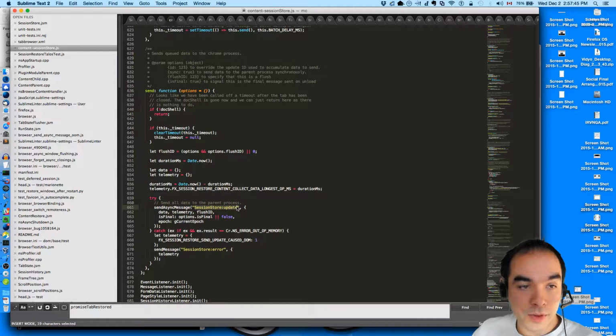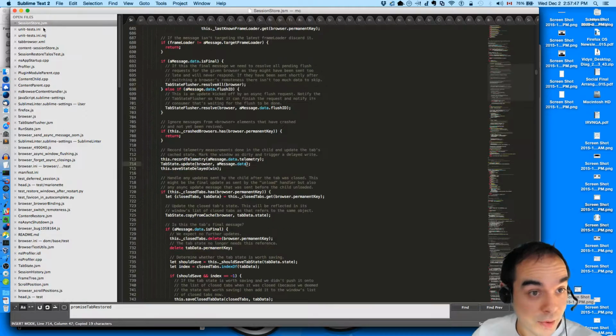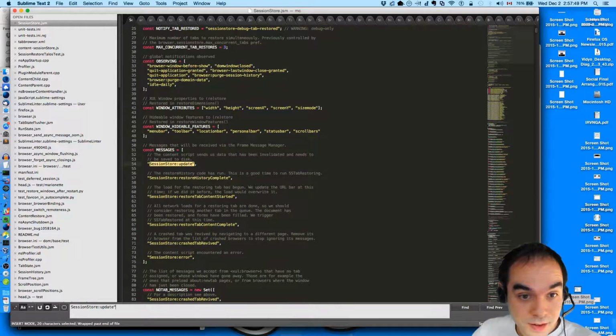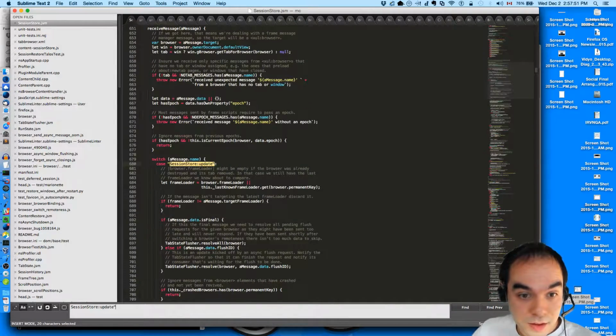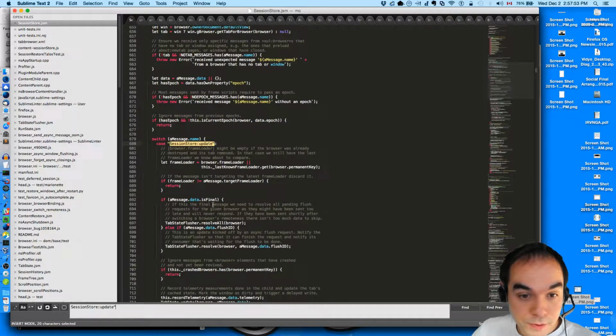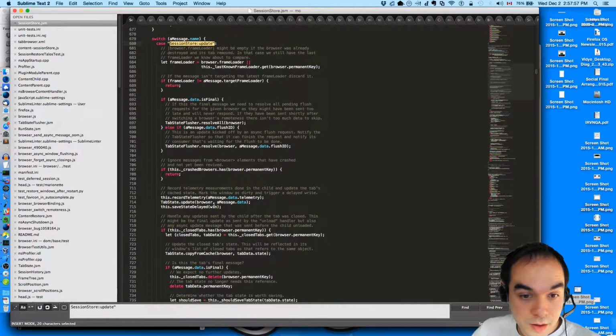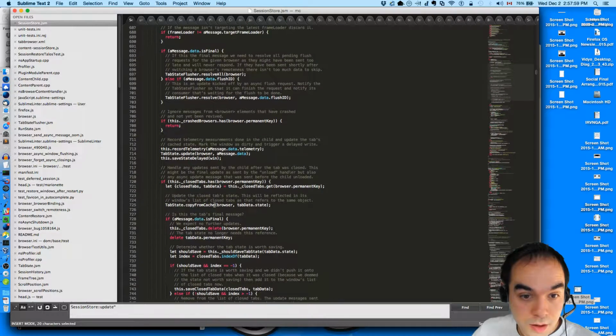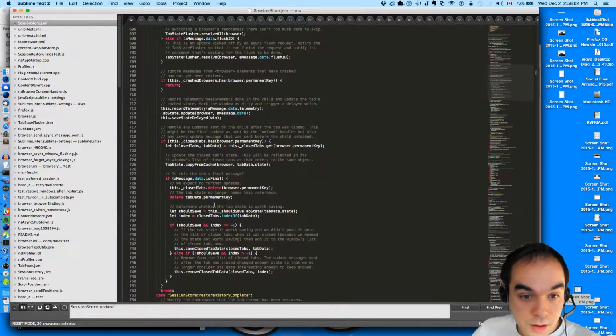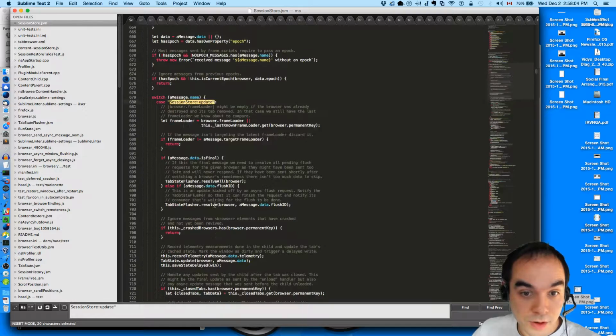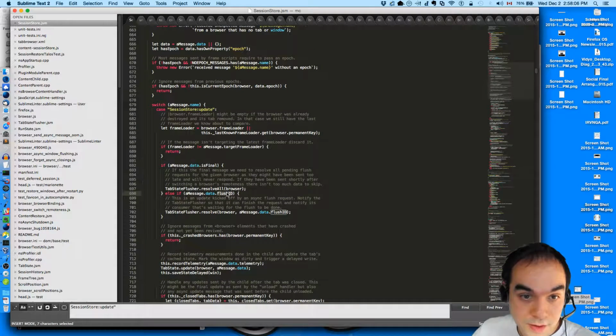Is session store update looking for an ID? Is that what it is? If flush ID, if add ID. No, it's not looking for an ID. It's looking for a flush ID.